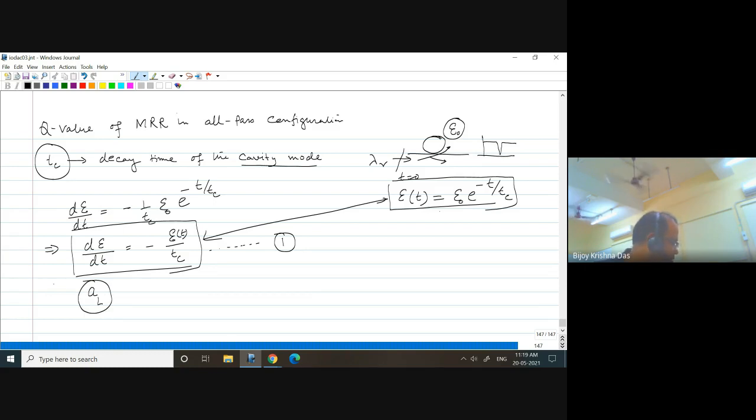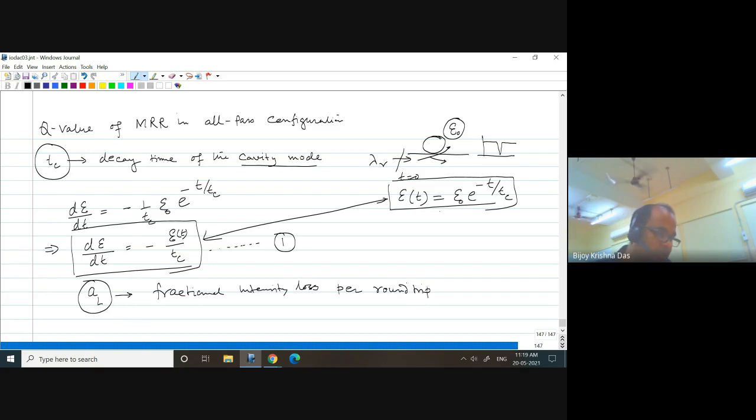What is that? We can say that it is the fractional intensity loss or energy loss, fractional energy loss per round trip. You understand what that means?